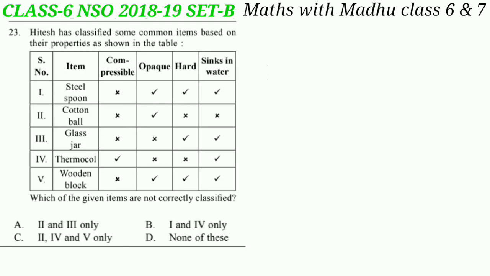Now question 23. Hitesh has classified some common items based on their properties as shown in the table. Which of the given items are not correctly classified? Look at the given table.